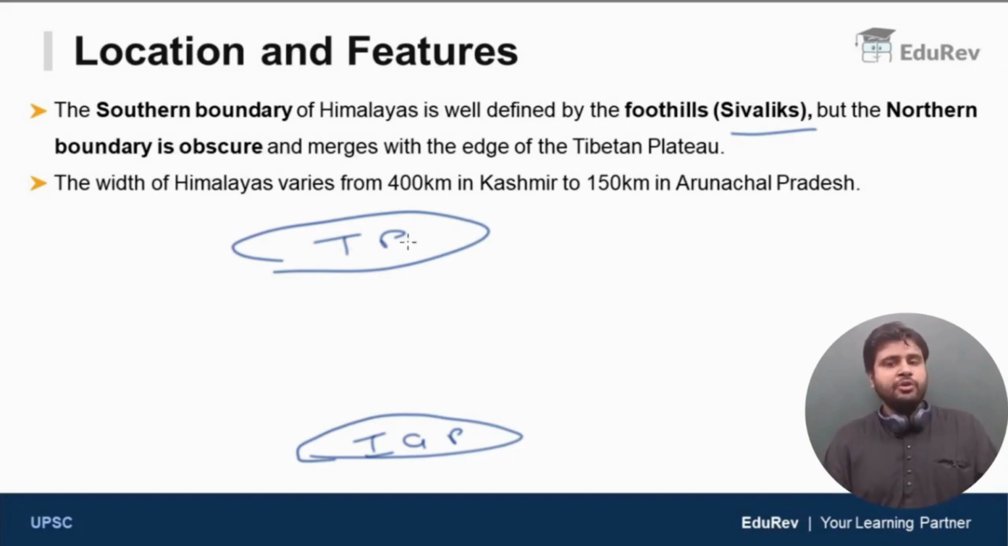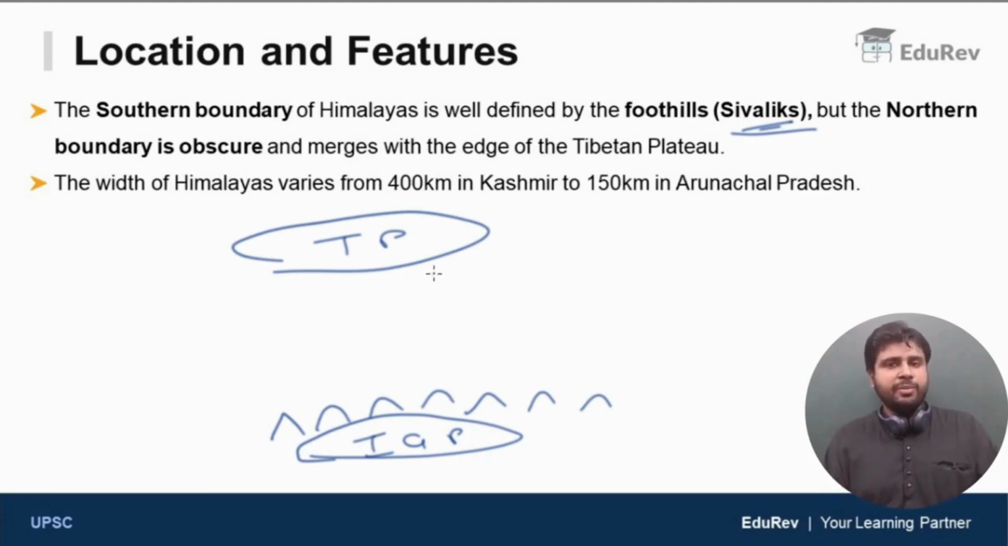To the north, we have the Tibetan plateau, which is the highest plateau in the world, also called the roof of the world. To the south, we have the Indo-Gangetic plain. Now, just above the Indo-Gangetic plain, we have a chain of low hills. These hills are the foothills of the Himalayas, and they are called Shivaliks. In between the Shivaliks and the Tibetan plateau, we find the Himalayan ranges. So the southern boundary of the Himalayas is well defined by a chain of low hills, which are the outer foothills of the Himalayas, also called Shivaliks.